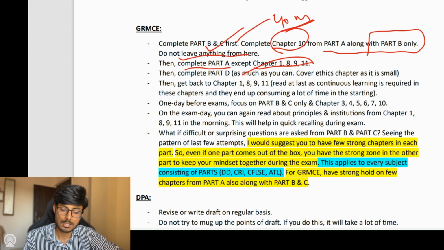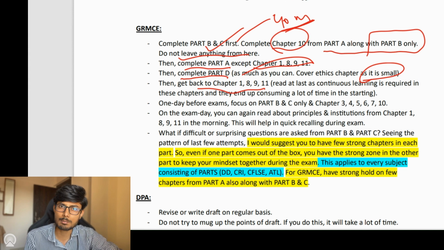Once you are done with this, then move on to part D. Complete part D as much as you can. If you are not in a position to complete part D completely, then what you can do is simply cover the ethics chapter, because that chapter is small. Then get back to chapter number 1, 8, 9, 11 from part A.